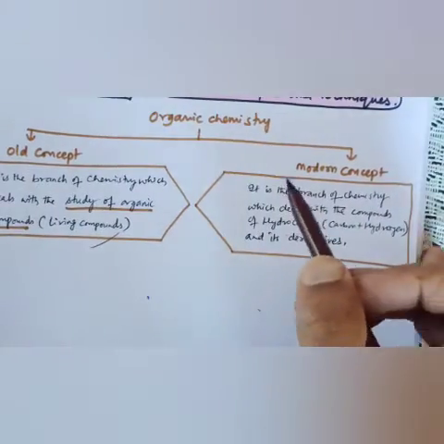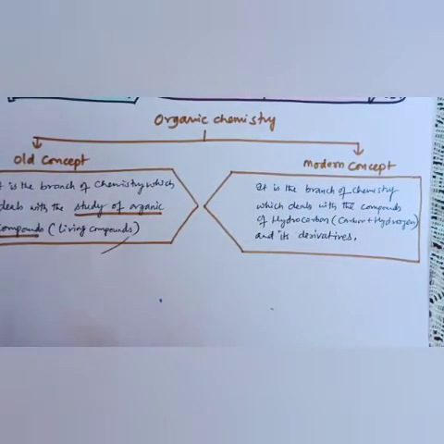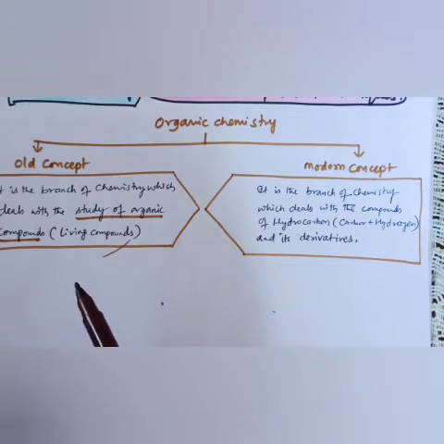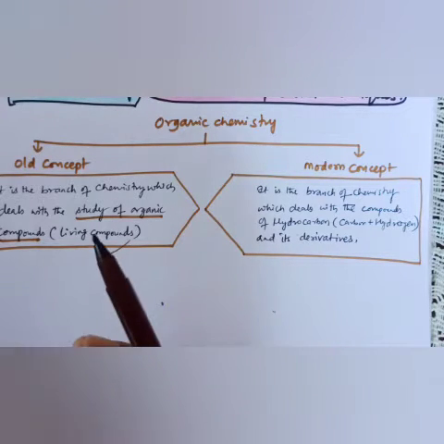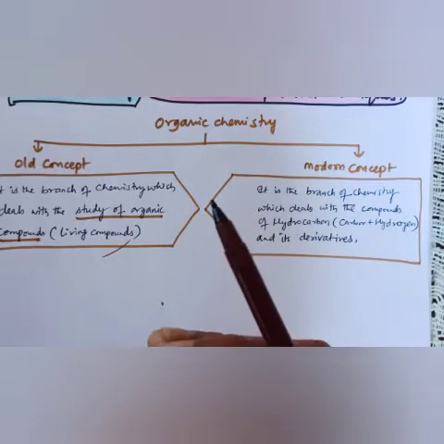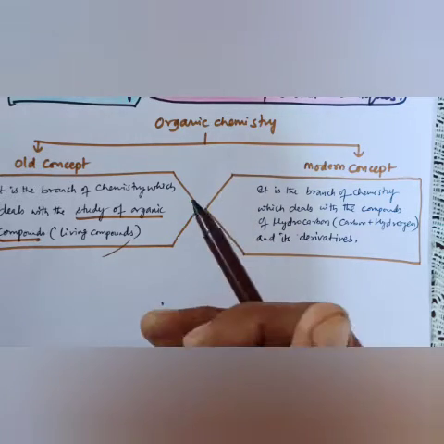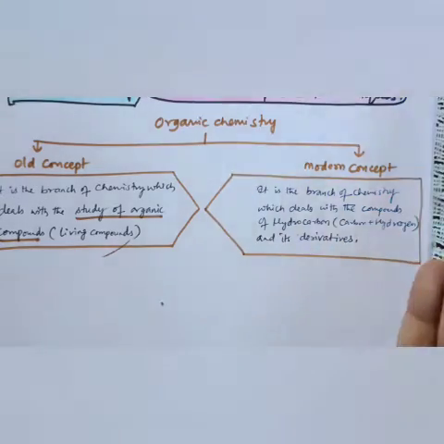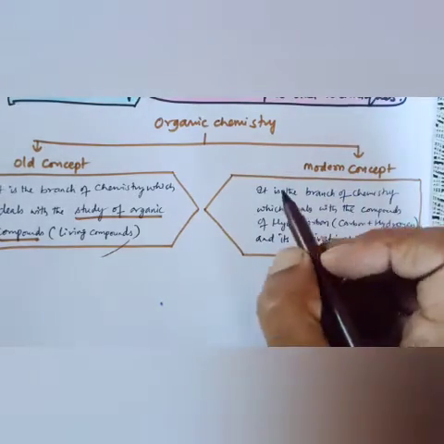But in 10th class we also studied that carbon has a unique property. Carbon is a unique element. It has the unique property to form organic compounds. More than 90% of organic compounds in our surroundings are made up of carbon. So that's why there is a significance of carbon.